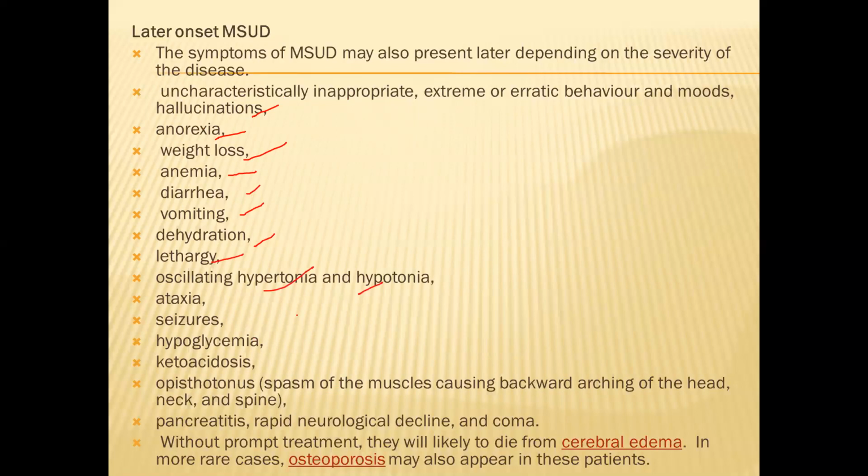That means our osmotic balance will also get disturbed, ataxia, seizures, hypoglycemia, ketoacidosis, and opisthotonus. The muscle spasms and all occur. And if there is no proper treatment, it leads to cerebral edema and osteoporosis, which may finally lead to death of that patient.